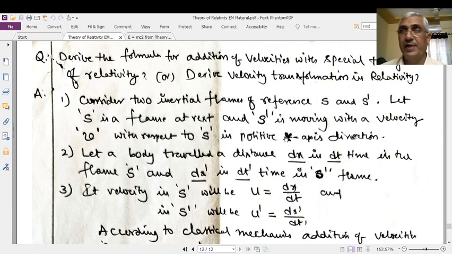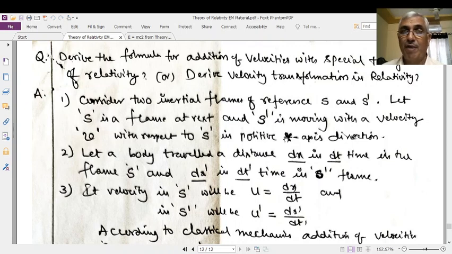Whichever is more, we will deduct the other from that one. That is the formula for the relative velocities of two bodies in Newtonian mechanics or classical mechanics. But that formula is not applicable here. It has great modification, because in relativity all the basic physical quantities, mass, length, time, change.